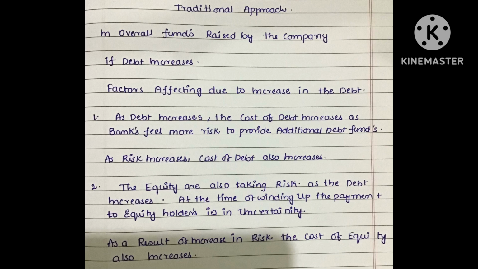And also the equity shareholders are taking risk. How they are taking risk, let us understand. As the debt increases, at the time of winding up, the payment to equity shareholders is uncertain, as the major chunk has to be paid to the debenture holders first, then to the equity. So due to the increase in risk to the equity shareholders, their cost also increases. As a result, the overall cost is also increased. Due to the increase in the overall cost of capital, the market value of the firm will decrease.